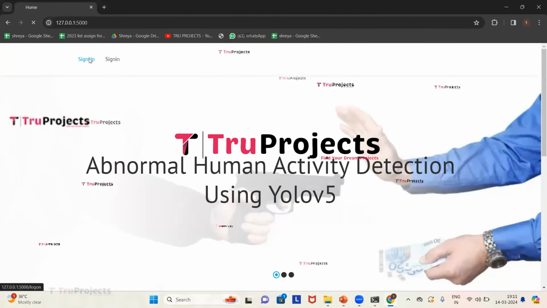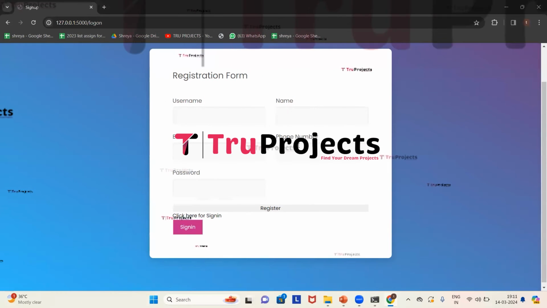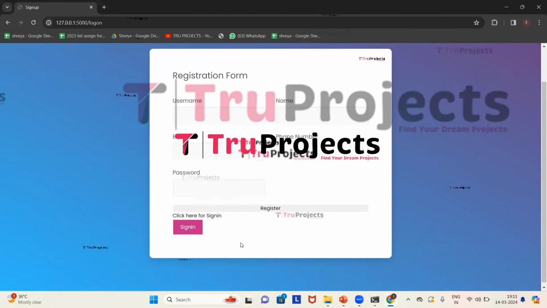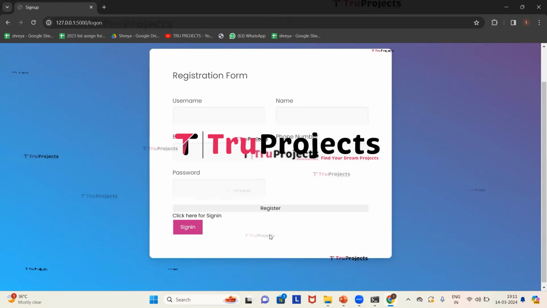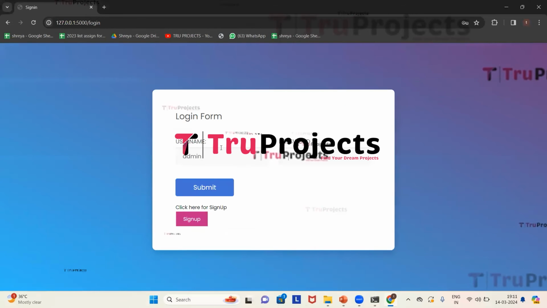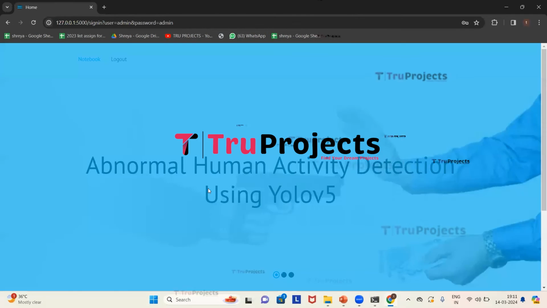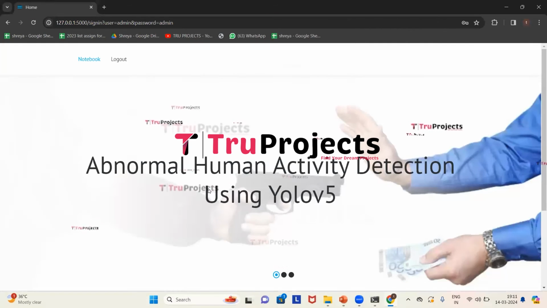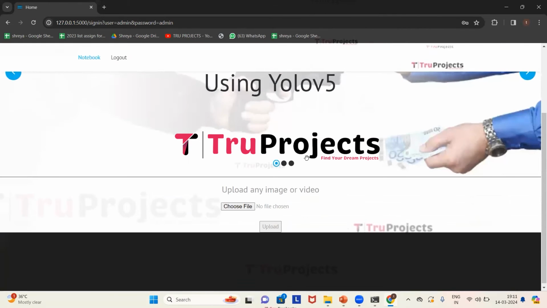So to execute, first we need to sign up if we are new users. So click on sign up and enter all the registration details and then click on sign in. As I have already registered and I have an account in it, I'll directly sign in. Here we need to provide the username and the password. So I'm giving my username and the password. Now click on submit. We have logged in successfully and we are redirected to the web prediction page.